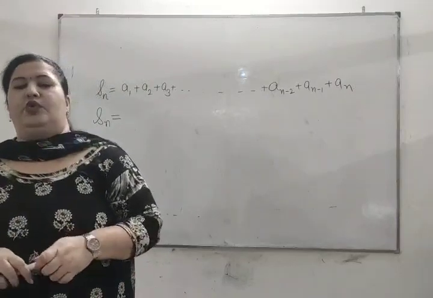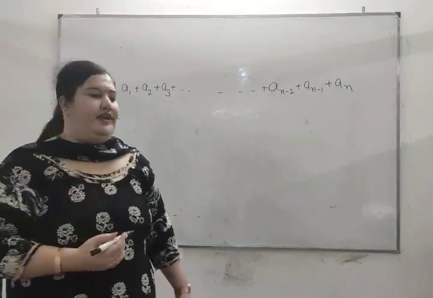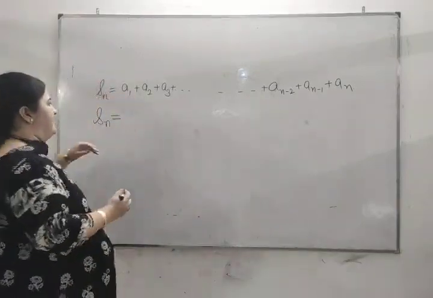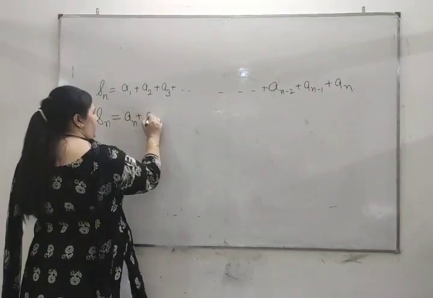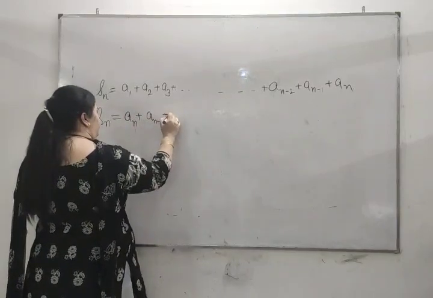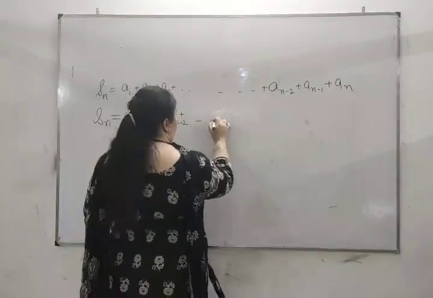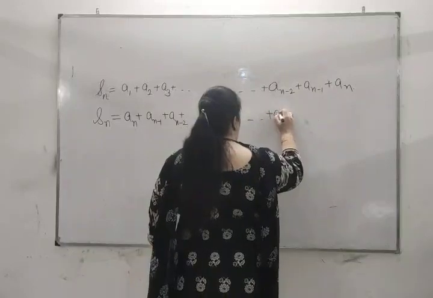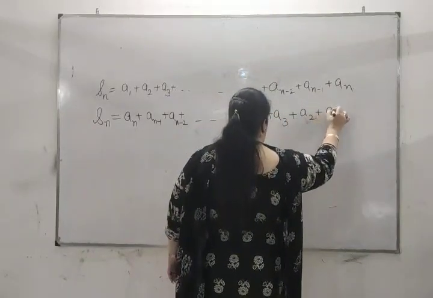No, because we know that addition is commutative and the commutative property holds under addition. We can write this AP in the reverse order. It will be an plus an minus 1 plus an minus 2, and so on.